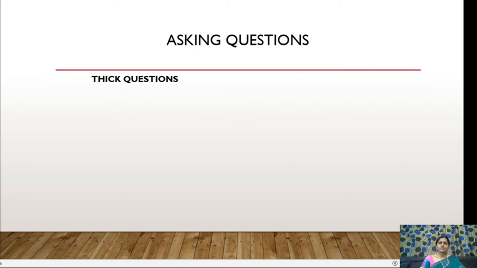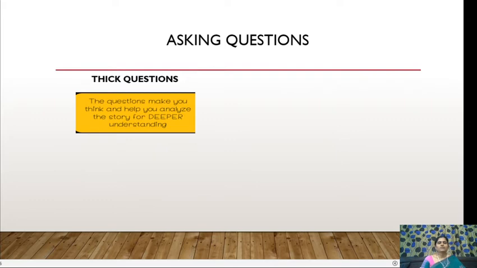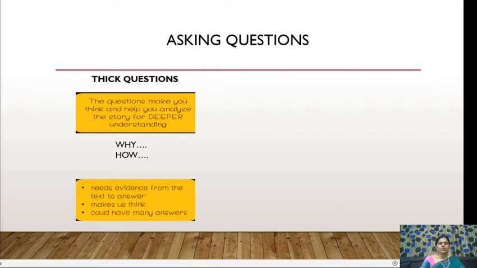Now we have a few types of questions, like thick questions and thin questions. Thick questions, in the sense, are questions that make you think and help you analyze the story for deeper understanding. The question words that you usually use to frame thick questions are why and how. For these questions, you need some evidence from the text to answer, and it makes us think. And also, you could have many answers to these.